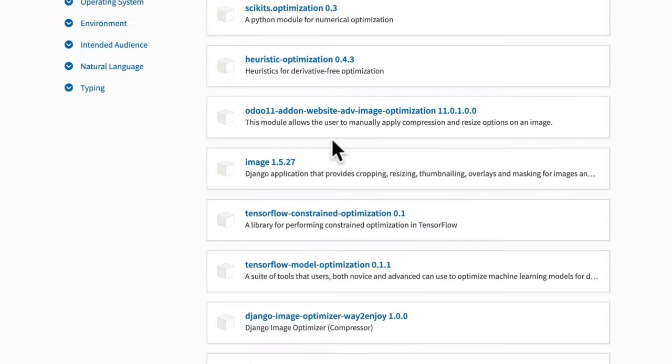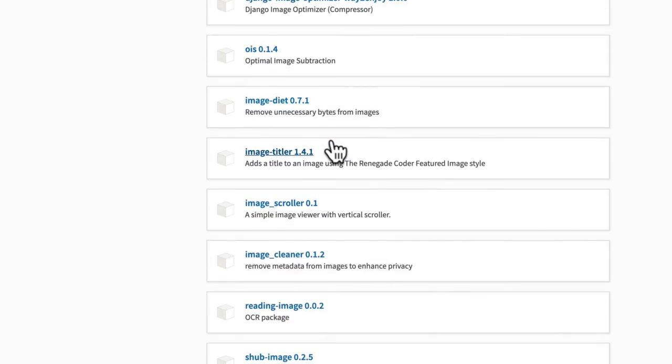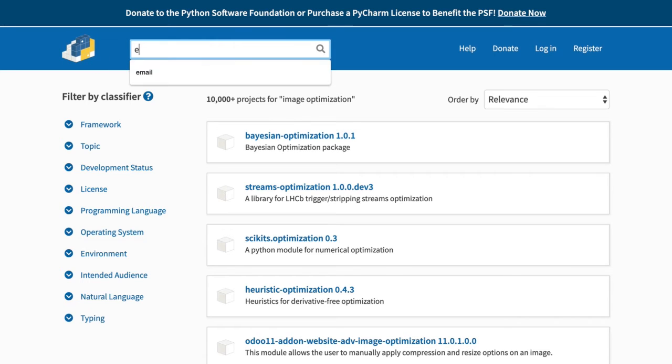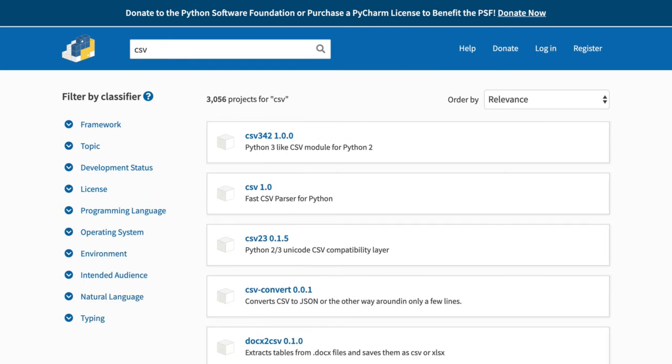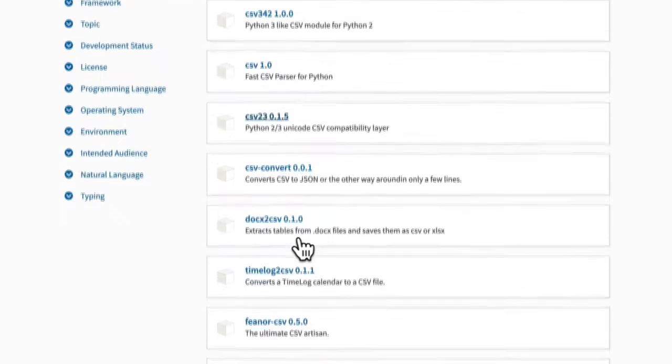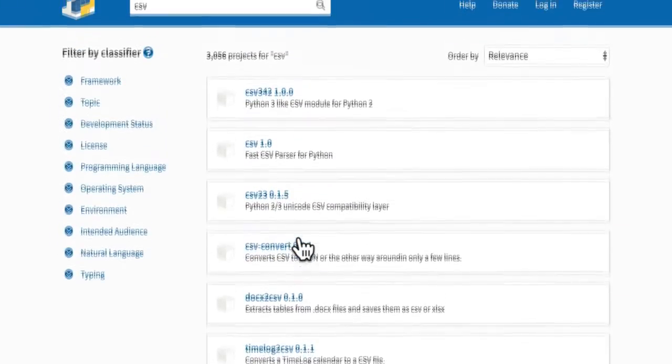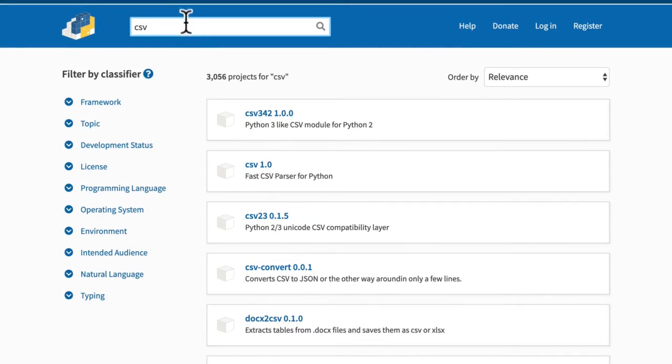All these packages for image optimization. What if, for example, I wanted to read Excel files or CSV files? Well, there are packages for that as well. And there are a lot of them. Pretty much anything you need, you can probably find on here.